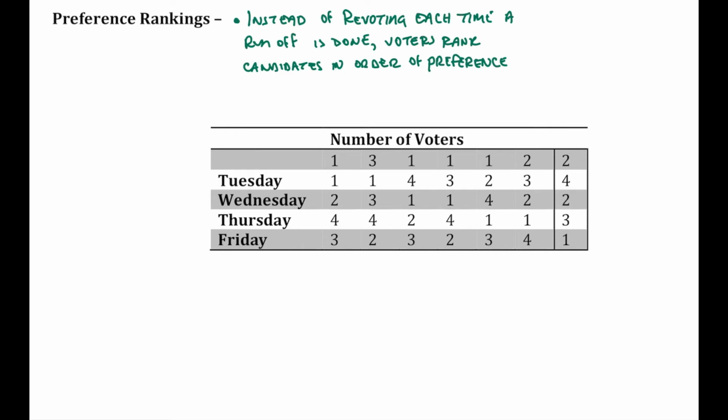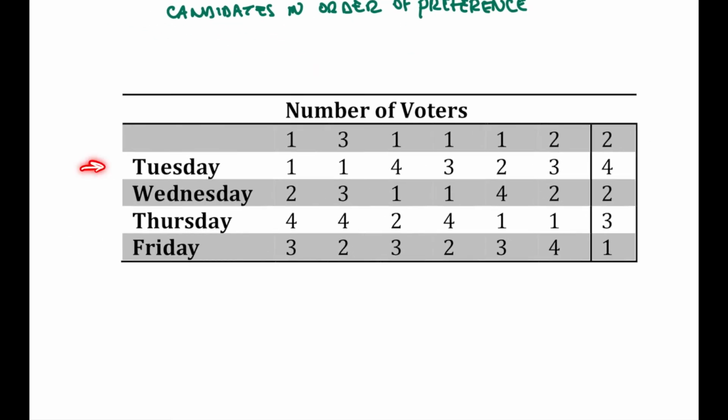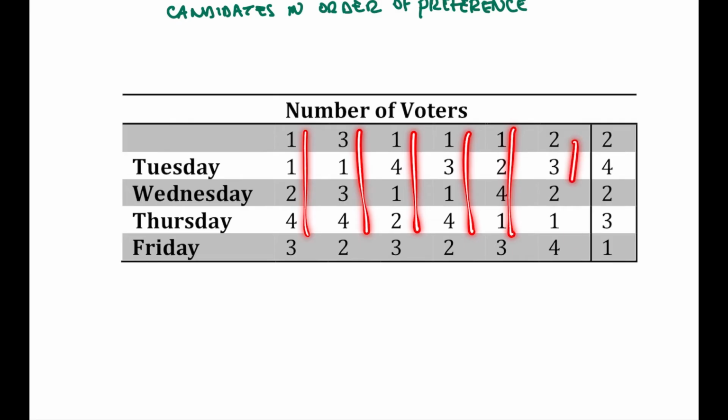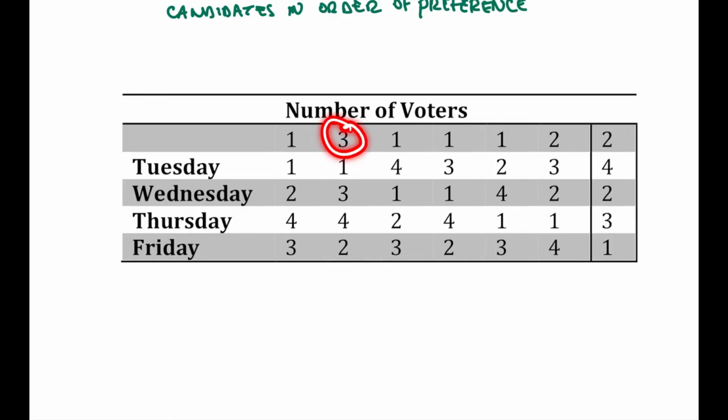So what we have here is called a preference table. We've got our four different candidates, and each candidate is going to be ranked 1 through 4 based upon my first choice, my second choice, my third choice, my fourth choice. Now across the top, rather than writing out every single vote separately, I see 1, 2, 3, 4, 5, 6, 7, 8, 9, 10, 11 total votes. Rather than having 11 separate columns, we're going to group together those that are the same. So across the top, these are the number of voters that voted a specific way. In the second column, there are 3 voters that say Tuesday is their first choice, Friday is their second choice, Wednesday is their third choice, and Thursday is their fourth choice.